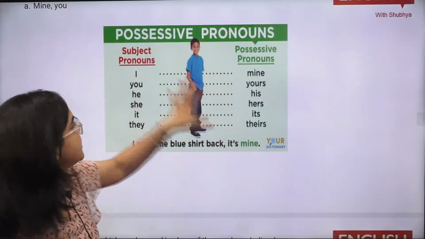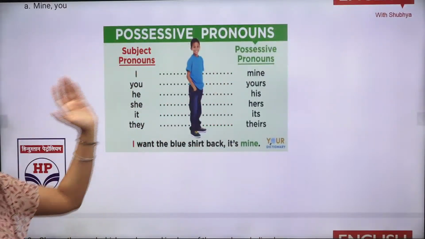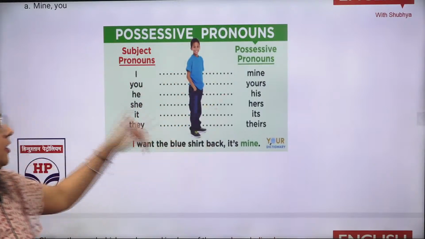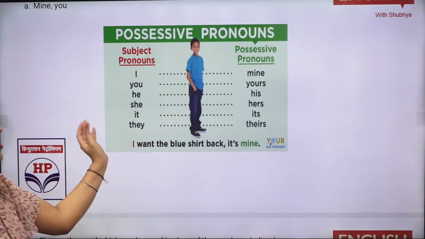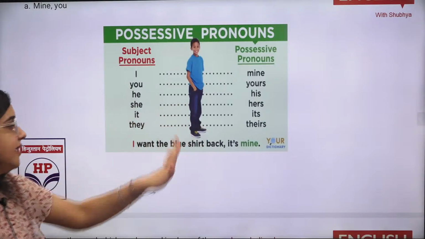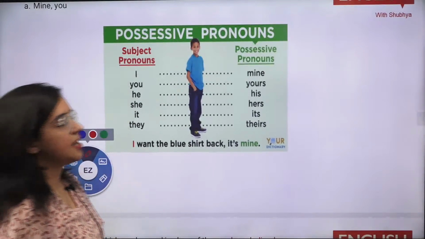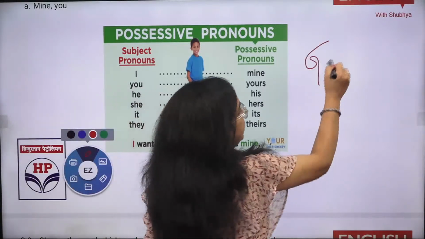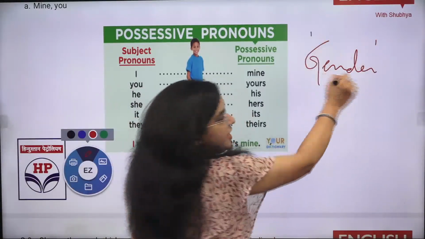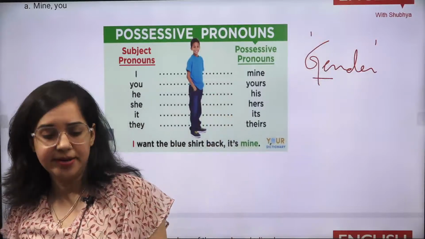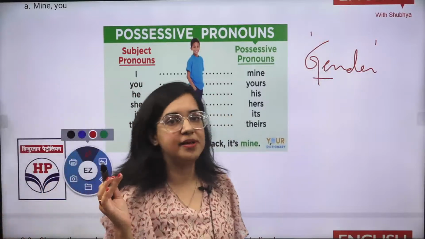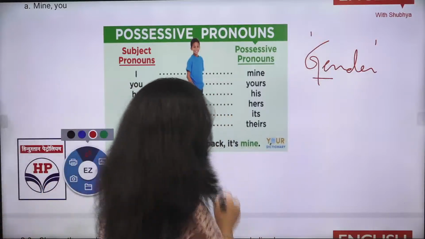You need to understand what the possessive pronouns are, what the subject ones are, and what is the possession of it. I becomes mine, you becomes yours, he becomes his, she becomes hers, it becomes its, and they becomes theirs. One more thing I want to tell you, a rule. One is based on your gender rule. In case you get a statement on spotting errors, and the rule is not mentioned there, I've discussed it in my last class also.